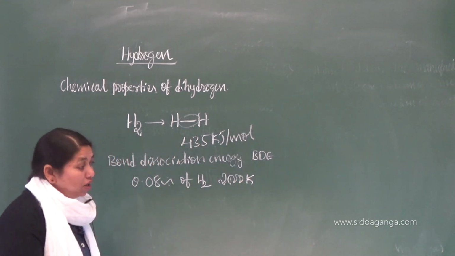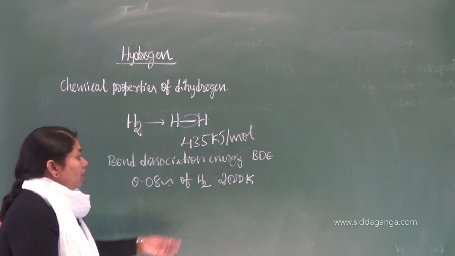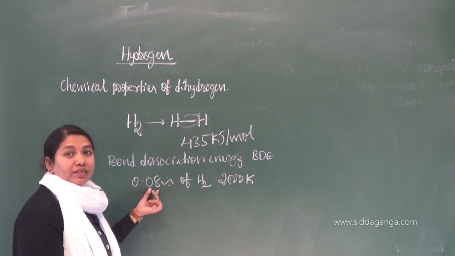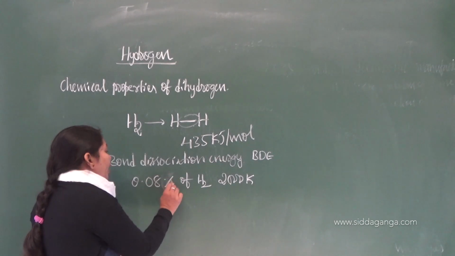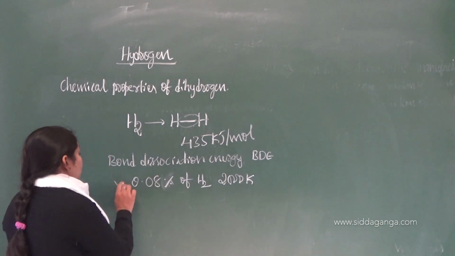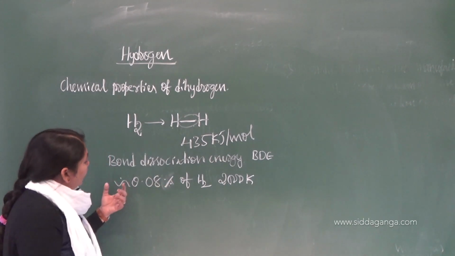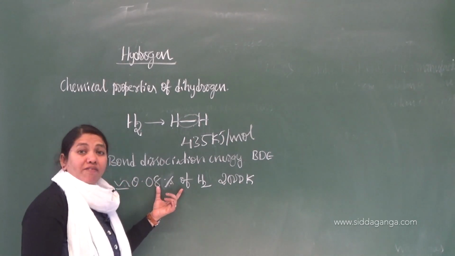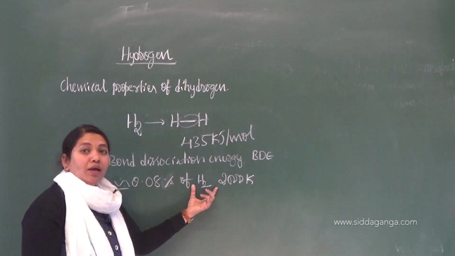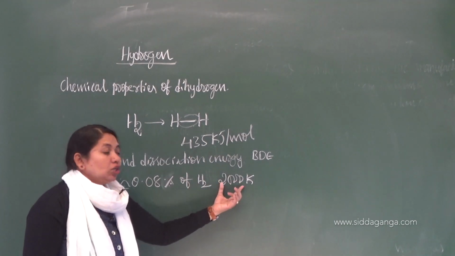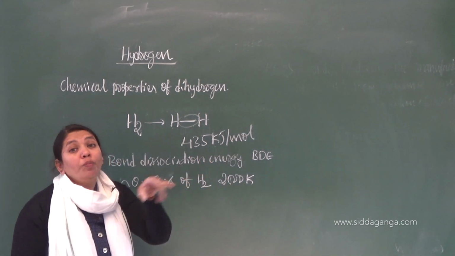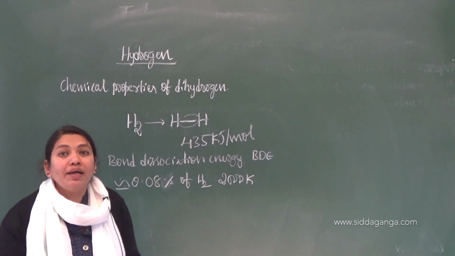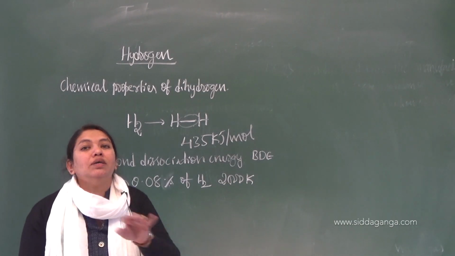Out of 100%, the involvement of hydrogen is approximately 0.08% at a temperature of 2000 Kelvin, not at room temperature. Usually at room temperature, that is at 298 Kelvin, it remains inert.